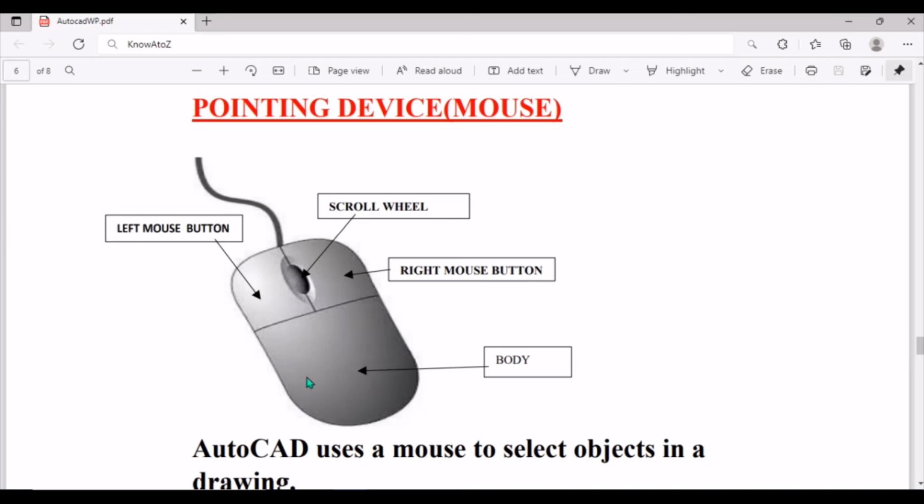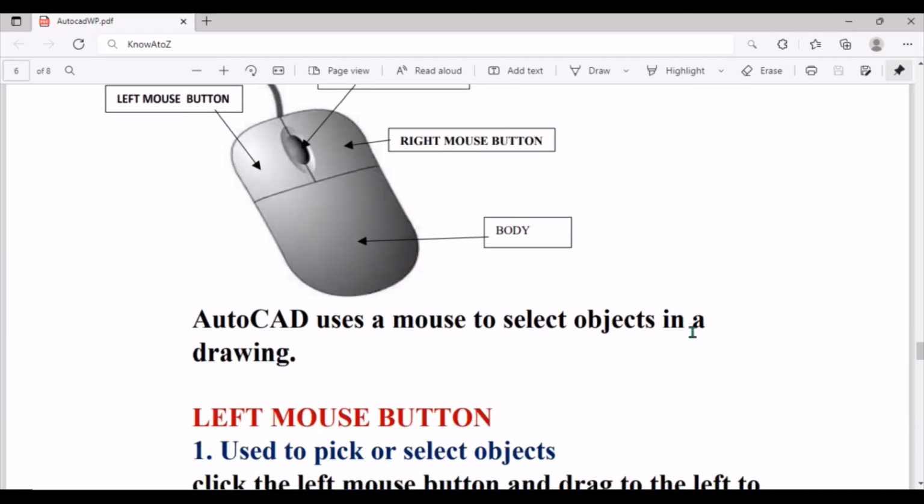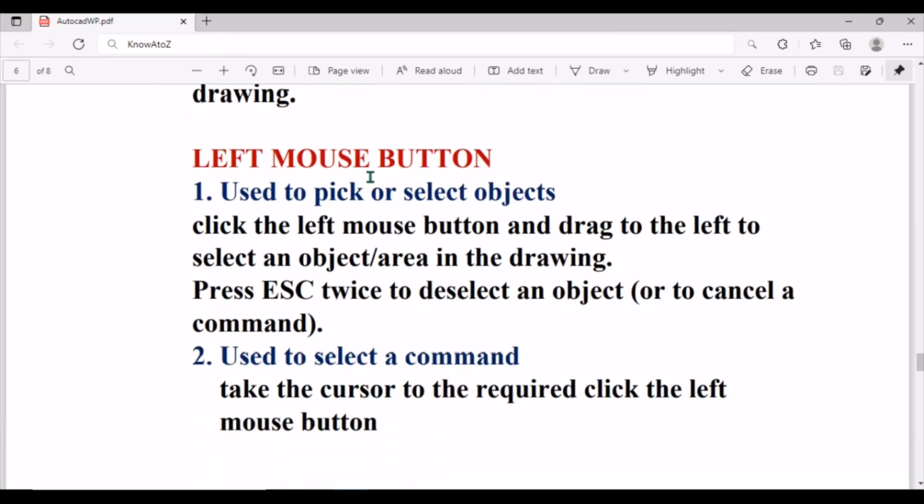So let's look at the different functions of the mouse. AutoCAD uses a mouse to select objects in a drawing. Then what's the function of the left mouse button? Number one, it is used to pick or select objects. Click the left mouse button and drag to the left to select an object or area in the drawing, and then press escape twice to deselect an object or cancel a command. So we have said it is used to pick or select objects, then it is used to select commands.